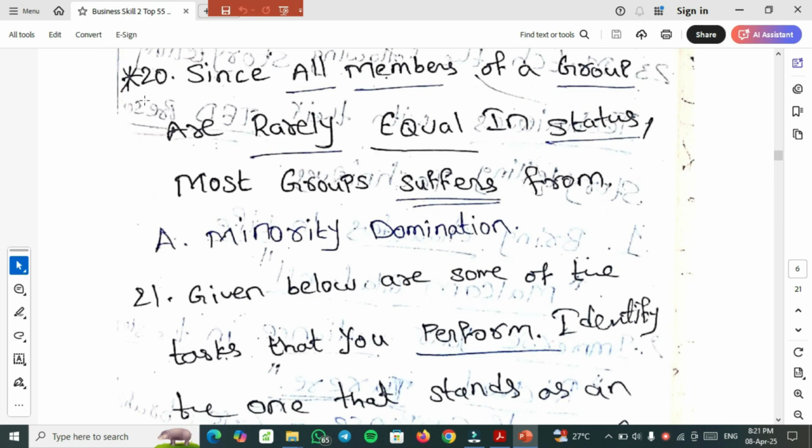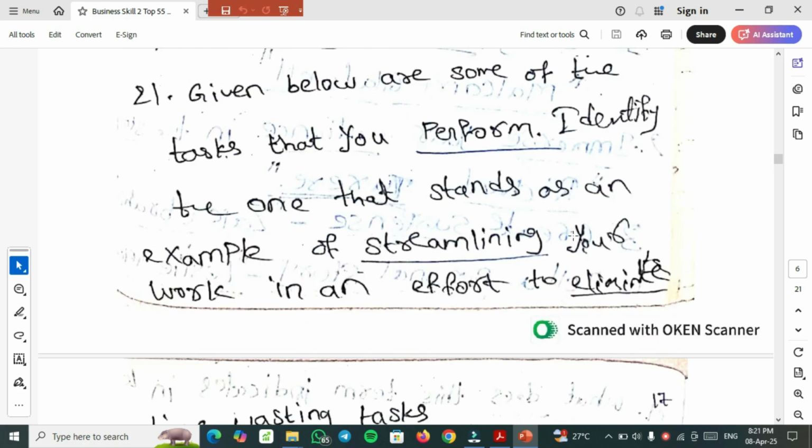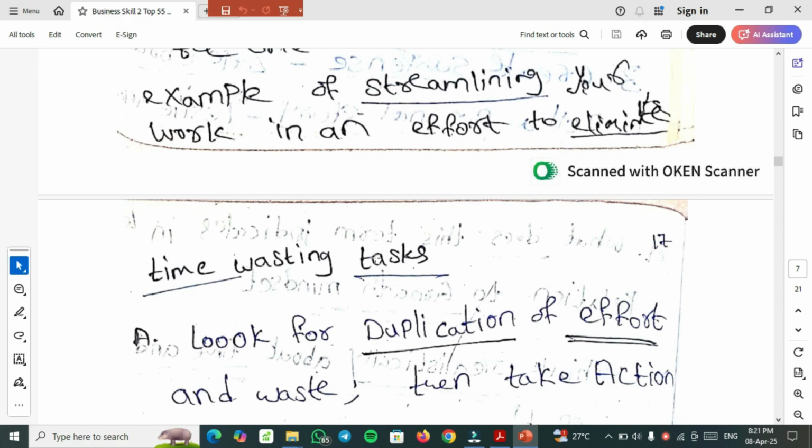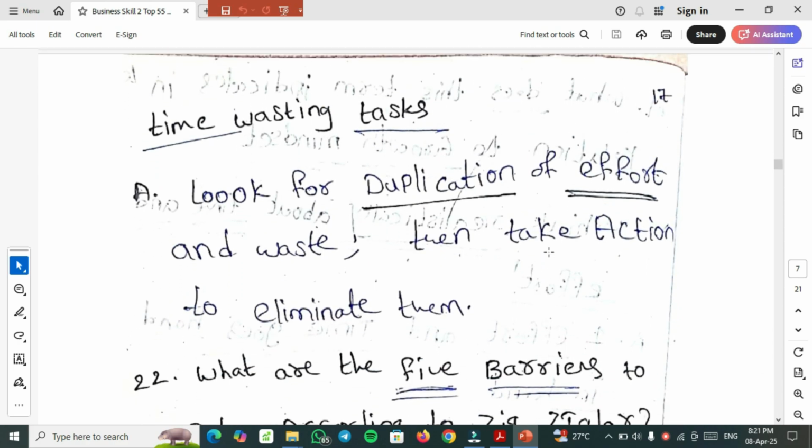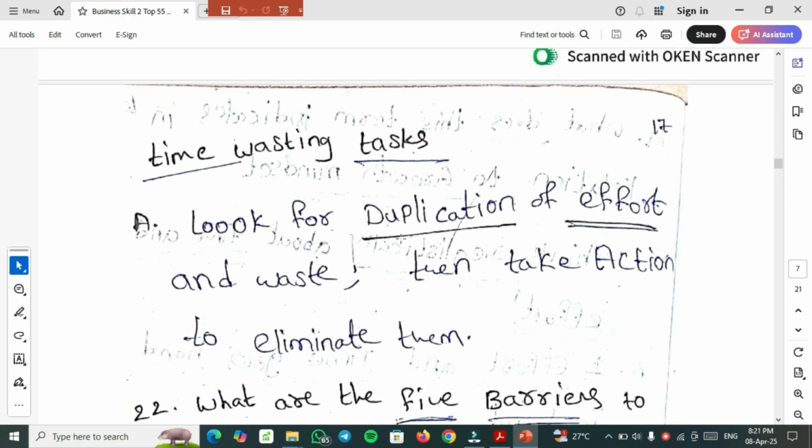20th most important one. Since all members of a group are rarely equal in status, most groups suffer from dash. The answer is minority domination. So the 21st question: given below are some of the tasks that you perform. Identify the one that is an example of streamlining your work in an effort to eliminate time wasting tasks. The right option to select is: look for duplication of effort and waste, then take action to eliminate them immediately.